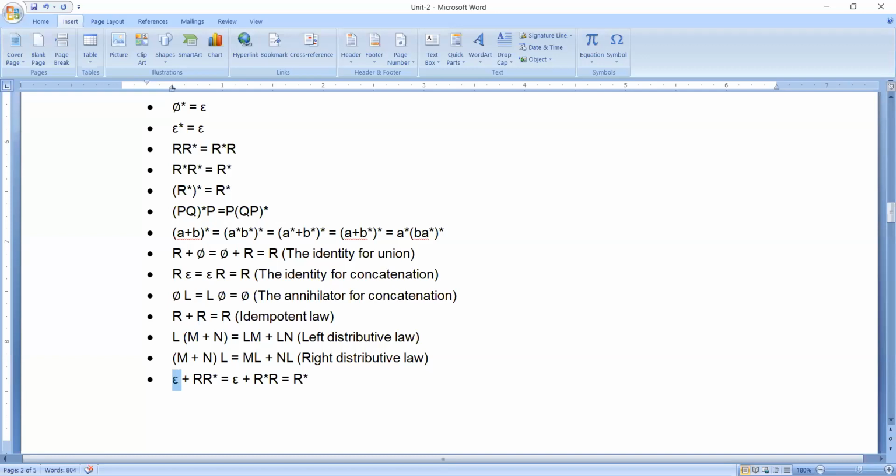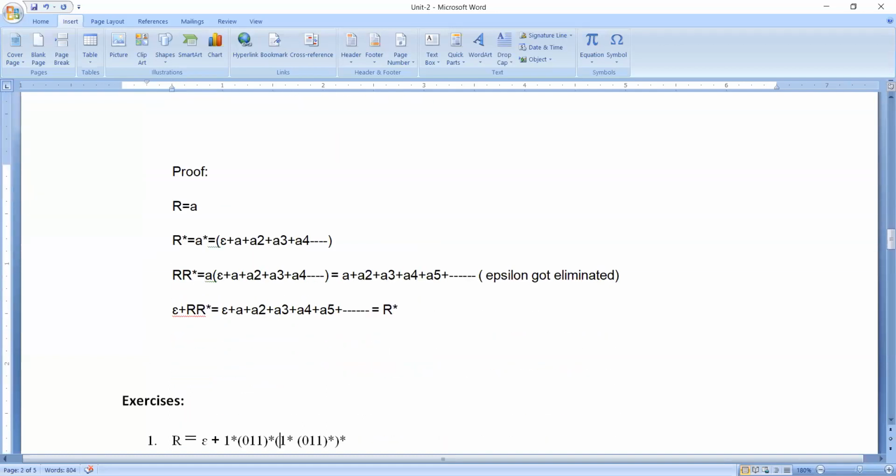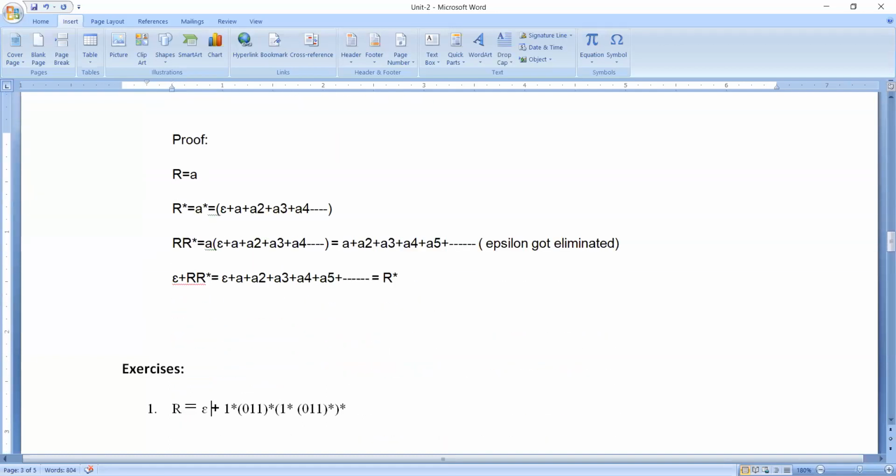You can see here epsilon plus r star, or epsilon plus r star r, whatever it may be. Now please check whether it is there in that form or not. Now you can see here we have epsilon plus... Can I take this entire thing like r? Please observe, can I take something like this, 1 star into (0 1 1) whole star, like r? If I take this like r, then automatically what is r star going to be? R star is going to be 1 star into (0 1 1) whole star, of whole star.